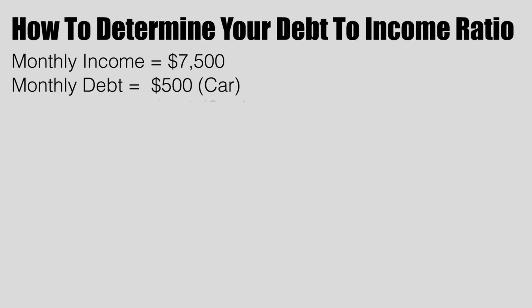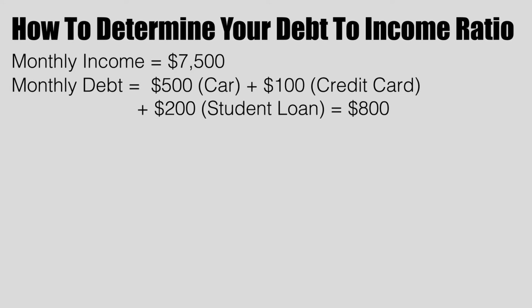So for instance, let's say husband and wife, $90,000 income, $7,500 monthly income. They do own a car. They lease or finance a car, it's $500, number one. Number two, they have credit card debt. Minimum monthly credit card payment, let's say $100. And let's say they're still paying down their student loan. So now we have $100 for credit cards, $500 for the car, $200 for the student loan. Total personal debt, $800.